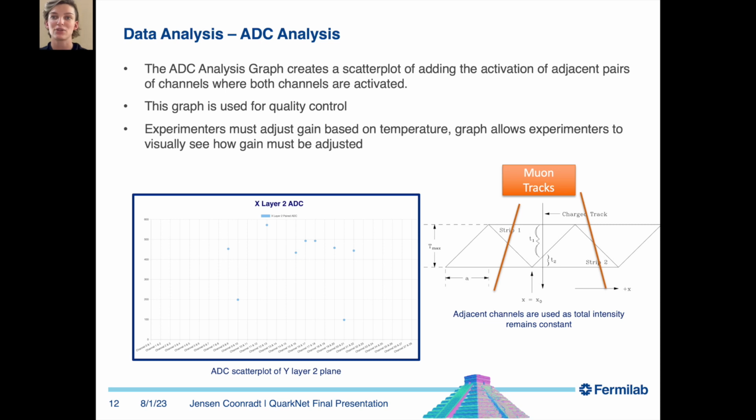Therefore, adding together the values of neighboring channels that both detect a muon event and placing this data on a scatter plot lets us view the total detected intensity of each collision across all the channels to ensure it remains constant. Experimenters must adjust the gain for each channel based on temperature, as temperature can impact the sensing intensity.